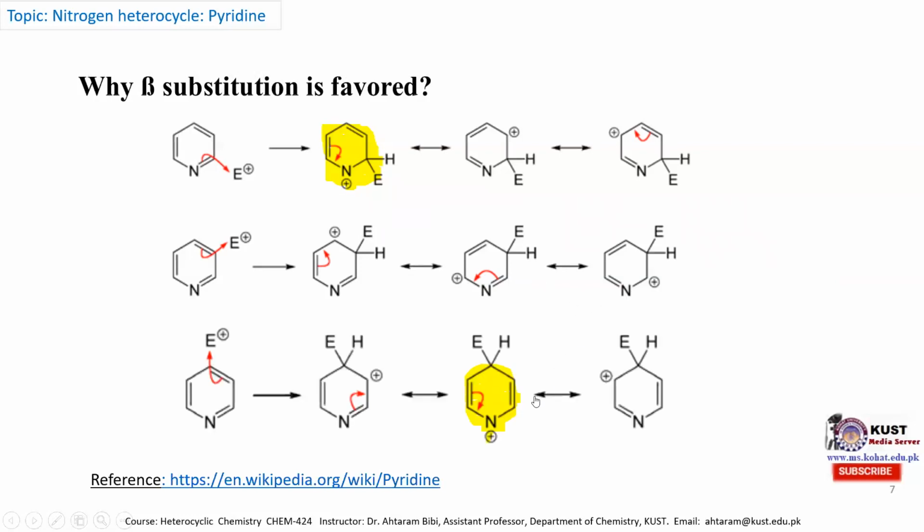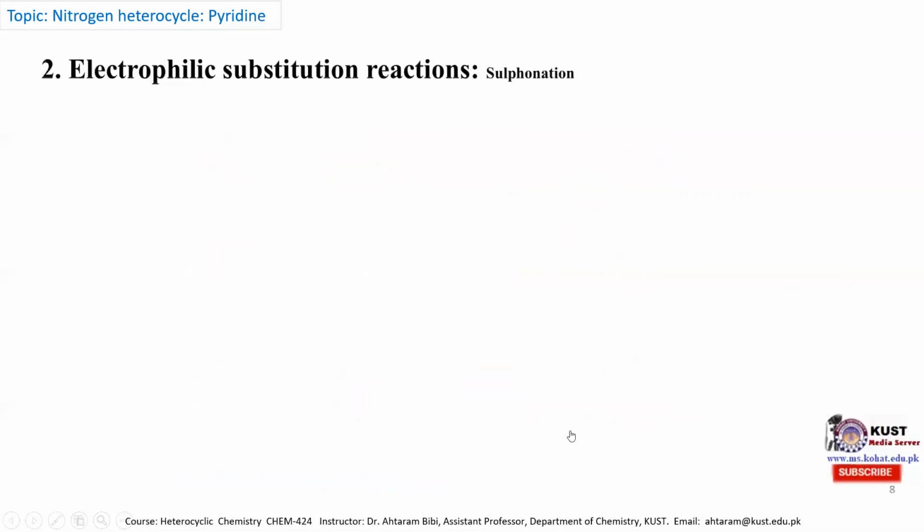And at its gamma position, again the positive charge exists on the nitrogen atom, so this mesomeric form is highly unstable as compared to these mesomeric forms. So for the beta position, the mesomeric forms are more stable. Therefore, generally the electrophilic substitution reaction of pyridine occurs at its beta position. So next we will discuss the electrophilic substitution reactions, which generally substitute at the beta position.